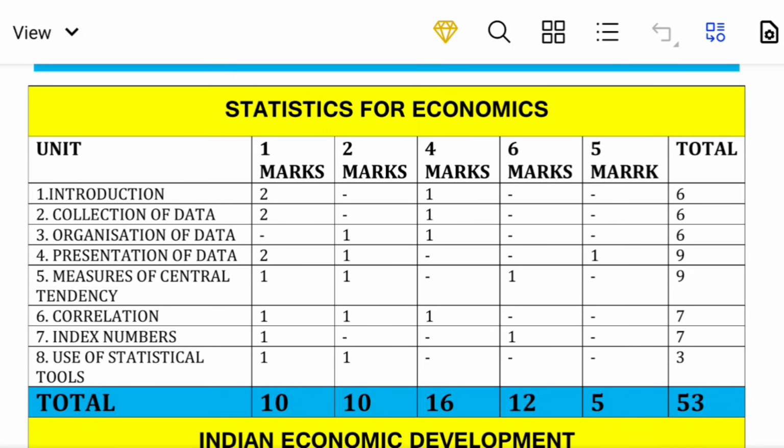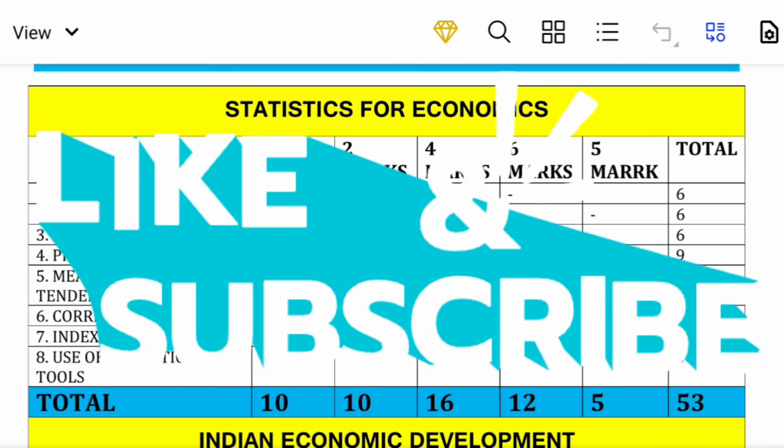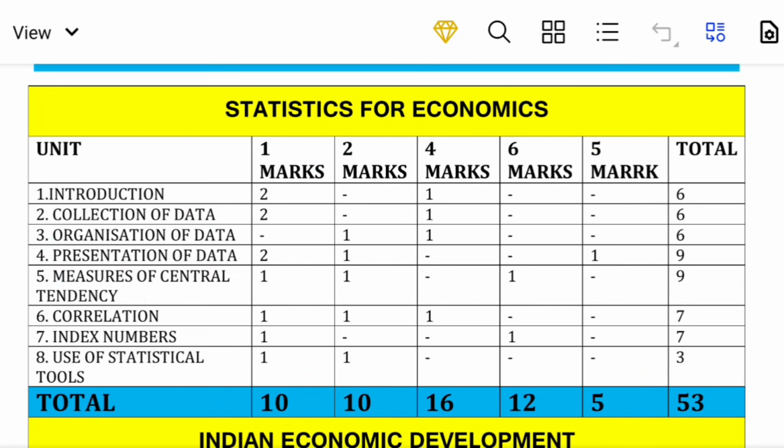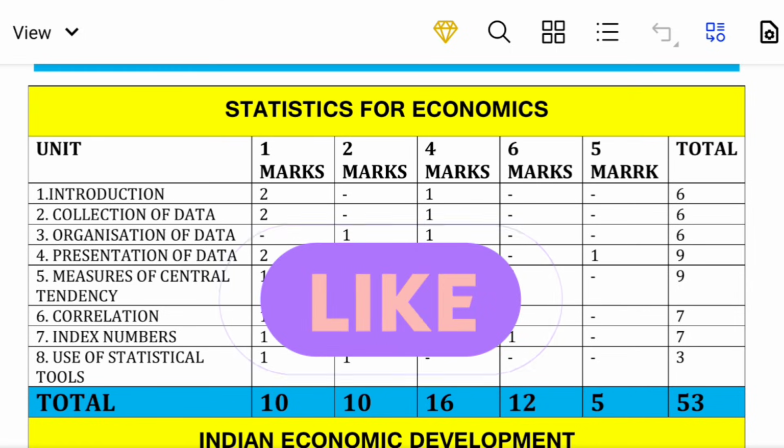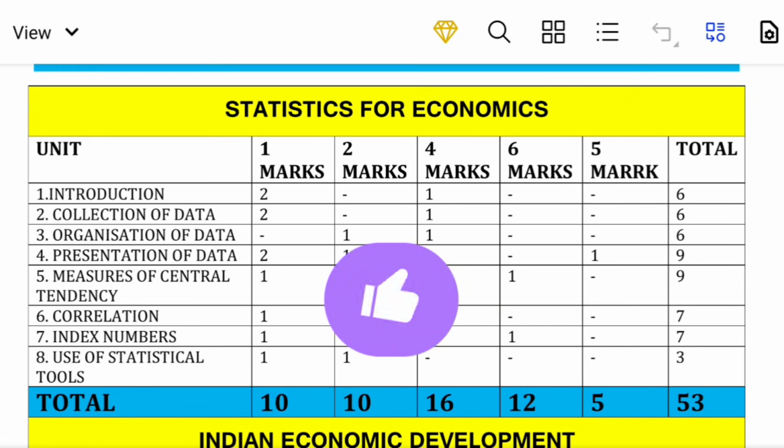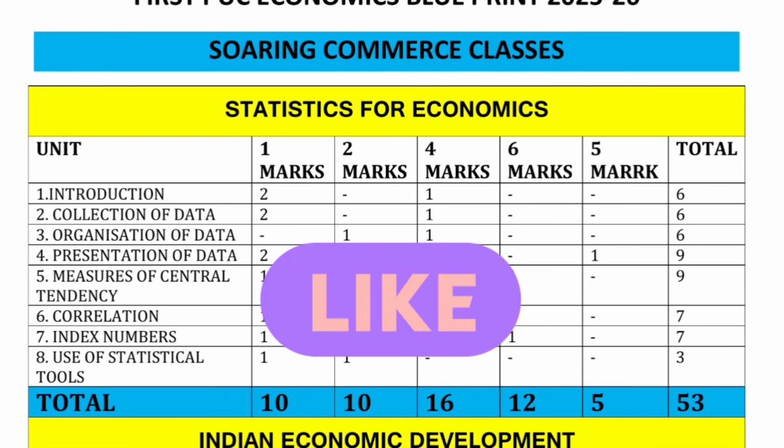The next unit is uses of statistical tools. In uses of statistical tools, there is one 1-mark question and one 2-marks question, and there is no 4-marks, no 6-marks, and no 5-marks question. So totally they are going to ask 3 marks. The weightage of uses of statistical tools is 3 marks. The total weightage of this chapter is 7 marks.